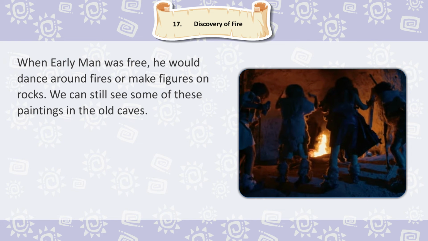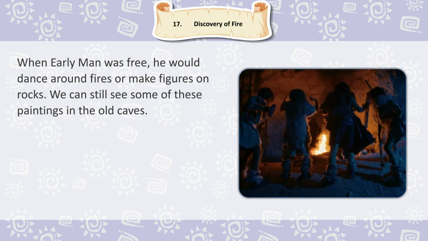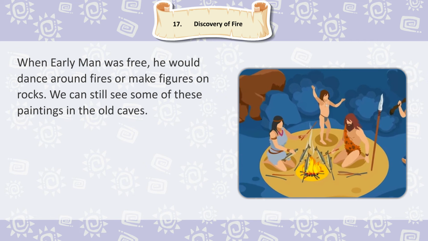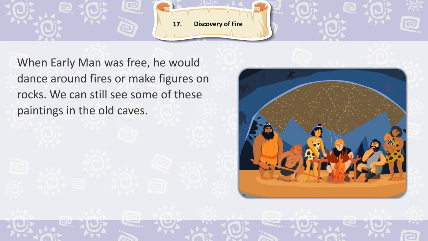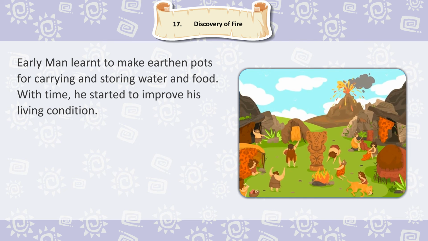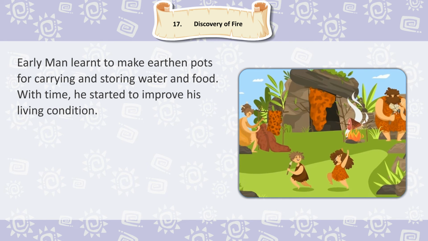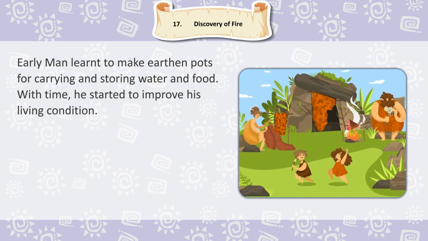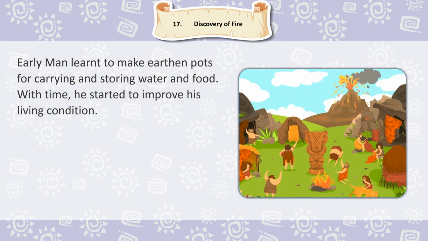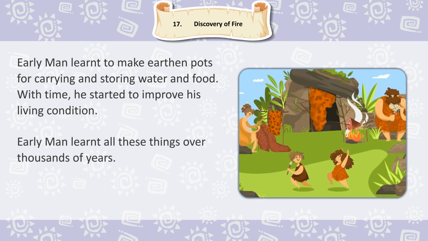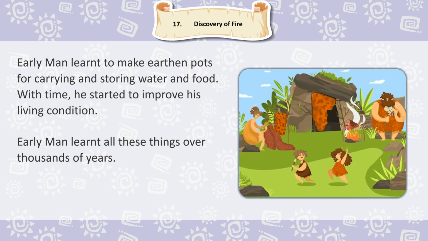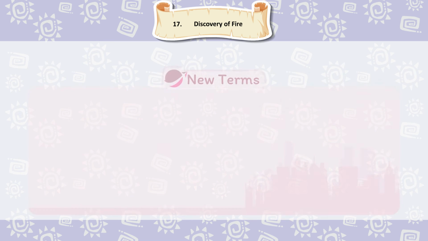When the early man was free, he would dance around fires or make figures on rocks. We can still see some of these paintings in the old caves. Early man learned to make earthen pots for carrying and storing water and food. With time, he started to improve his living condition. Early man learned all these things over thousands of years.